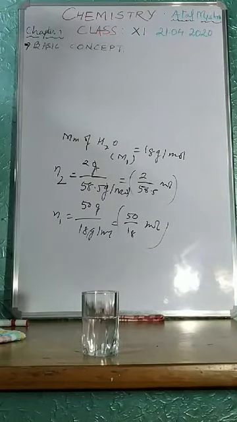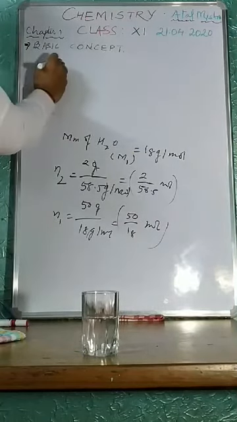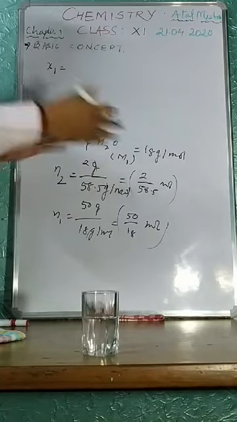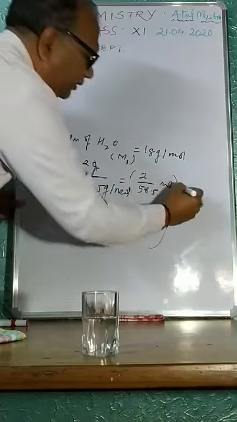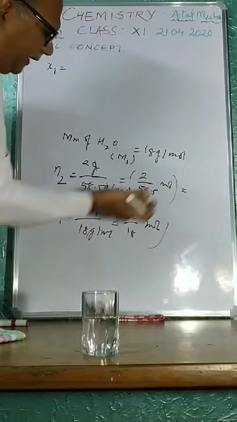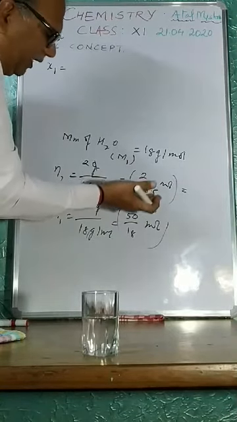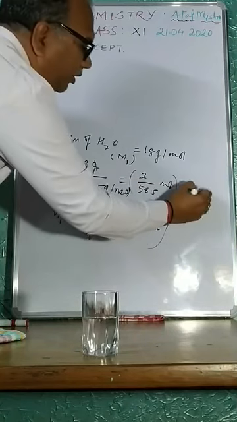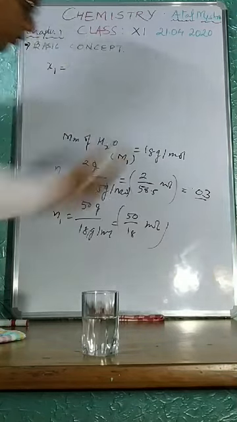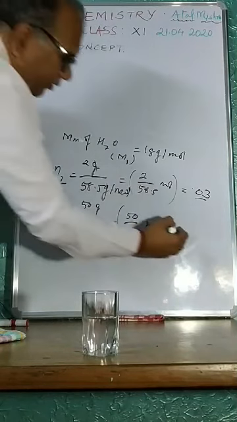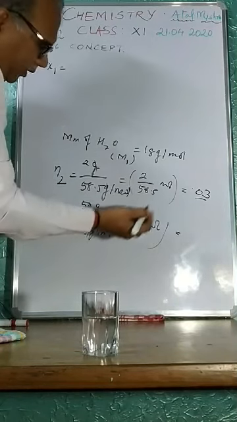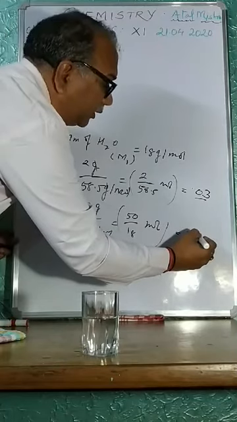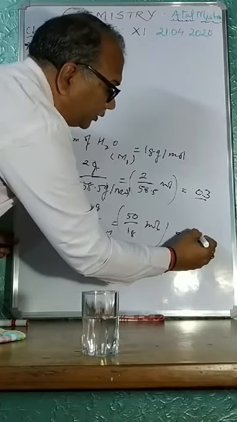Now you have the formula to calculate x1. Suppose I am not going to calculate it in a larger perspective. Say, suppose this is going to be something like 2 by 60 I can take. 2 by 60 means 1 by 30. 1 by 30 means 0.03. And here what is this? 18 3s are 54. So you can write it 2.7.